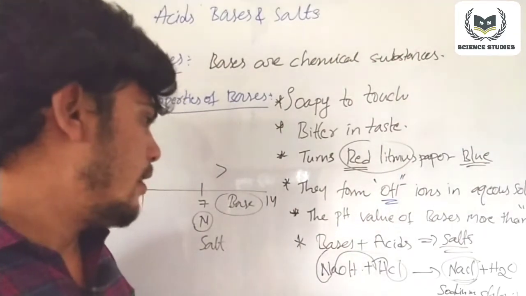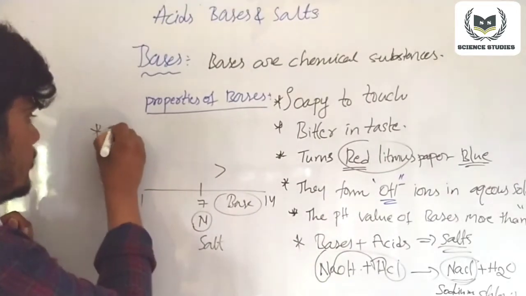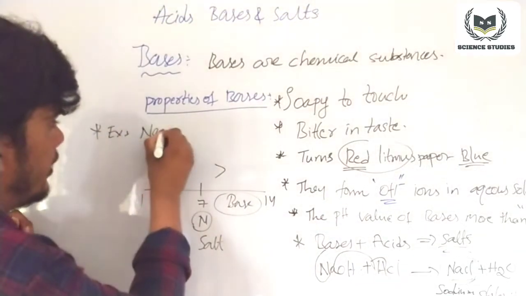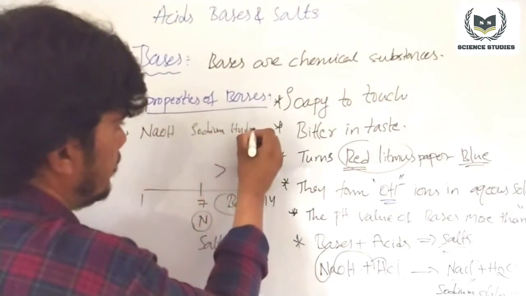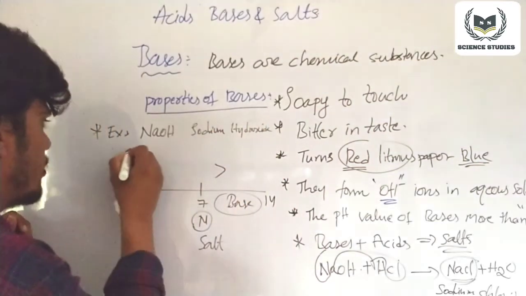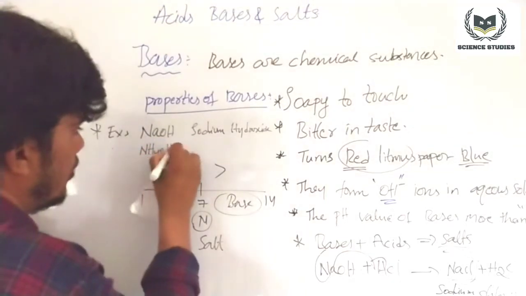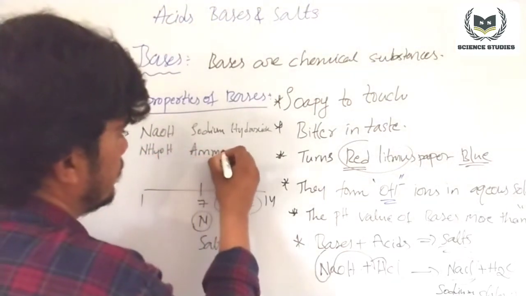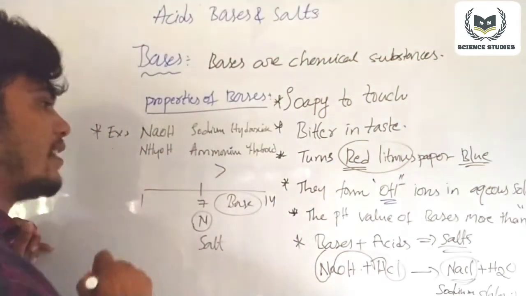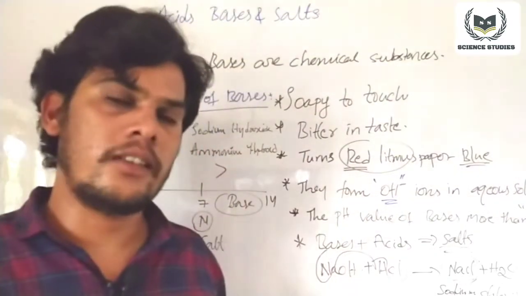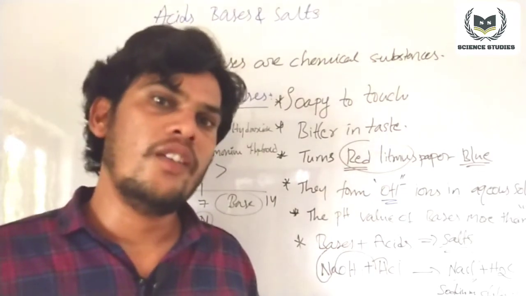So dear students, examples of bases are sodium hydroxide, NaOH, and ammonium hydroxide. So these are a few examples of bases. This is about bases. I hope you understand.